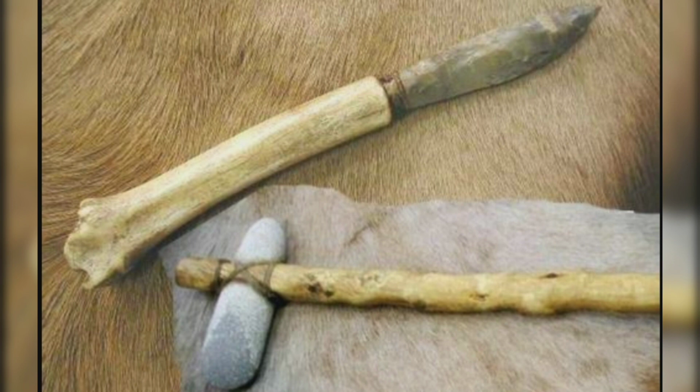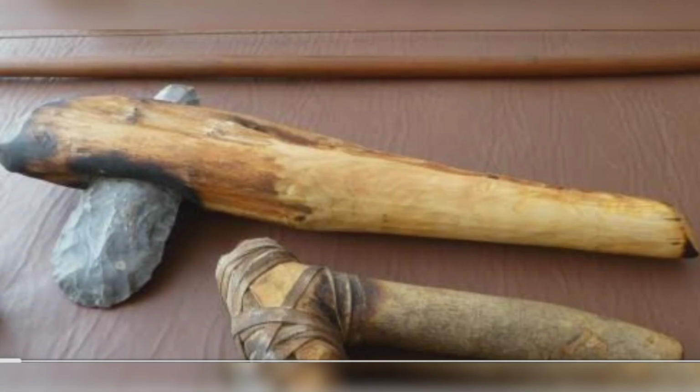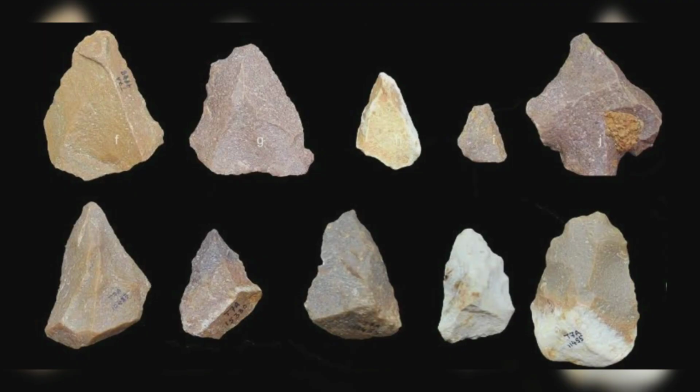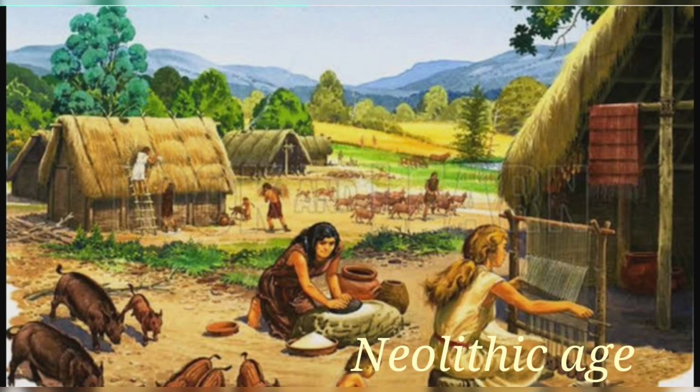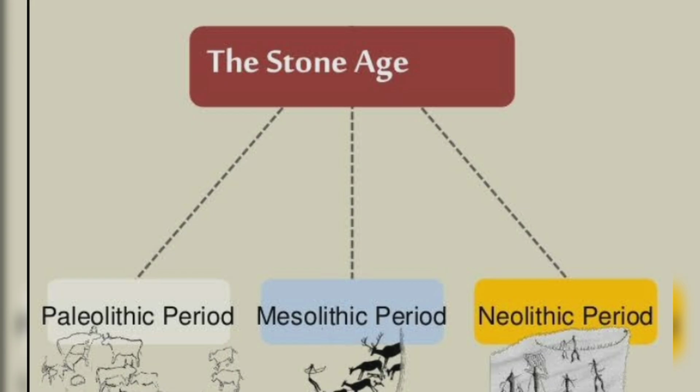Microliths were probably stuck on to handles of bone or wood to make tools such as scythes and sickles. At the same time, older varieties of tools continued to be in use. The next stage, from about 10,000 years ago, is known as the Neolithic or New Stone Age. Let's find out what is the difference between all three periods.